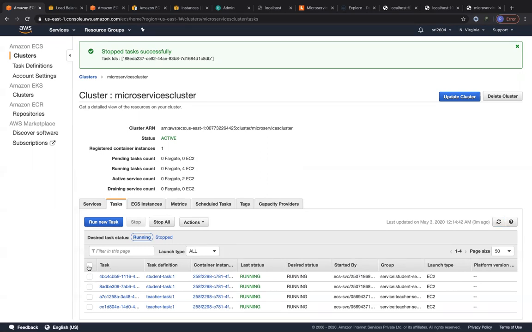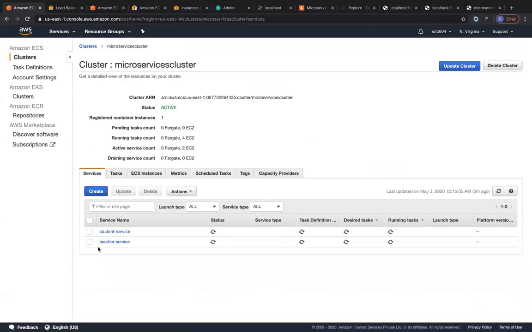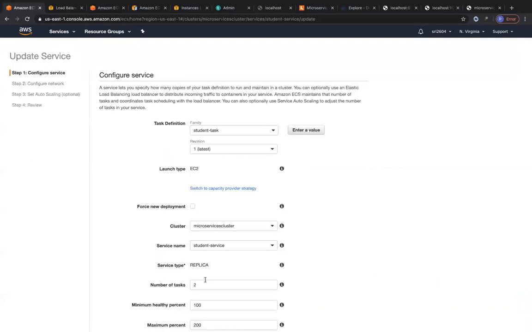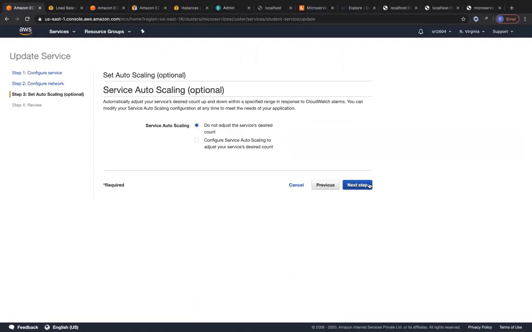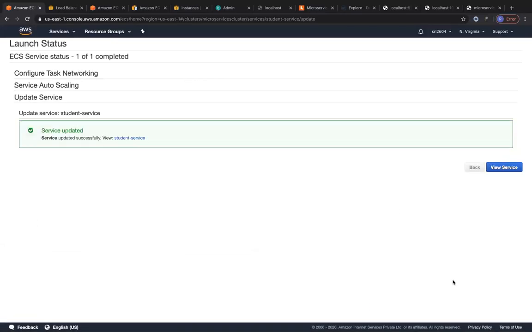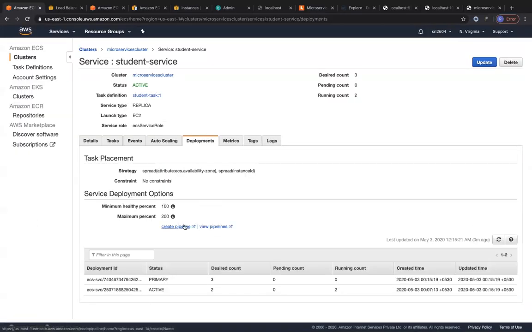But what happens if I remove all? It is automatically going to spawn 4 more containers for me, right? But what happens if I choose to update the service and scale? If I choose this service and update it to 3, and I'm going to force a new deployment, I'm going to click on next, next, next, and click on update. So now it's going to spawn 1 more for me.